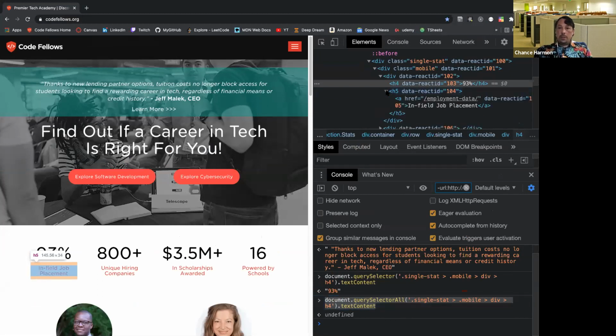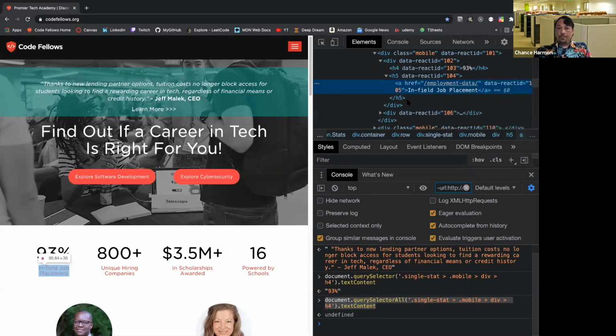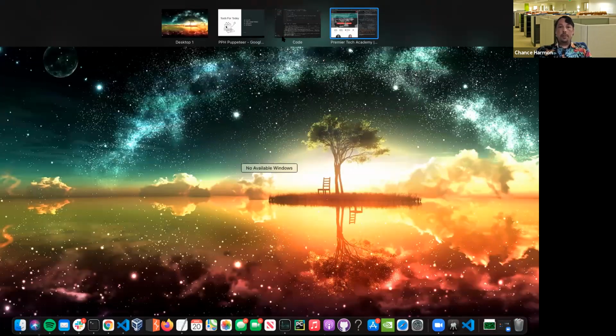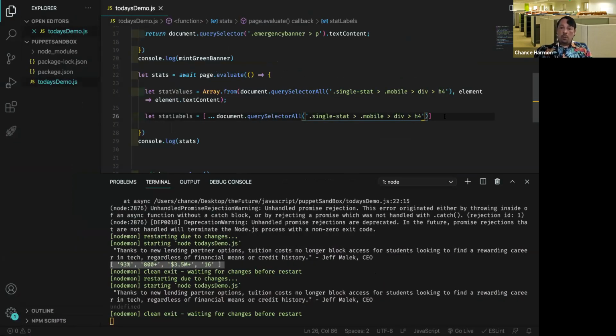Okay, looks like it's inside this H5, and the text content is actually inside of an anchor tag. All right, there's nothing that can stop us now. This is going to go H5, I believe, and then anchor. And in this instance, we're not actually going to use a callback.